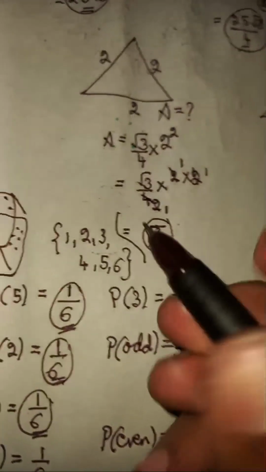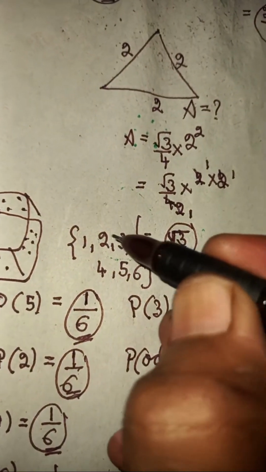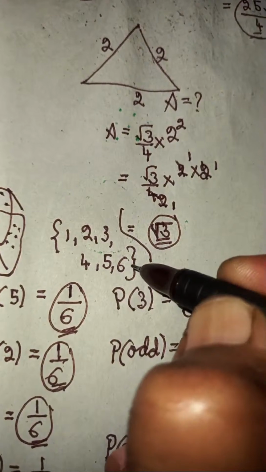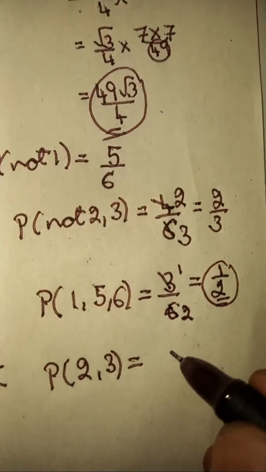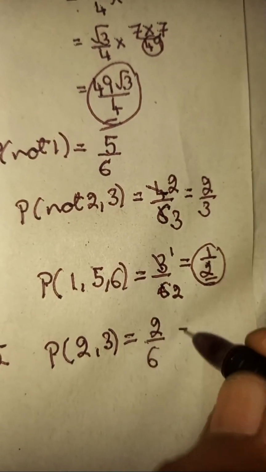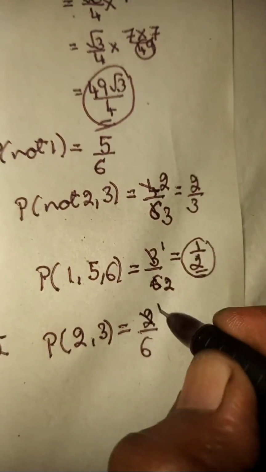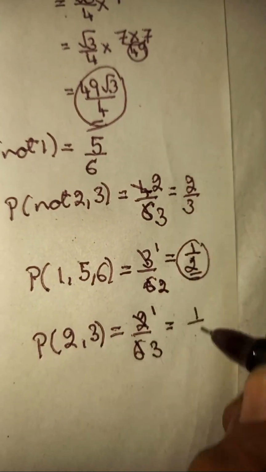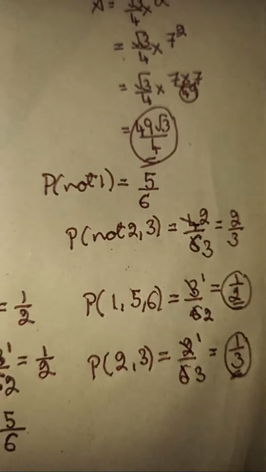You can ask even one more problem, that is probability of getting 2 or 3. 2 or 3 means you can get either 2 or 3. There are 2 chances. Totally there are 6 different chances. It's going to become 2 by 6. Now you can divide 2 one times, 2 three times. It becomes 1 by 3.